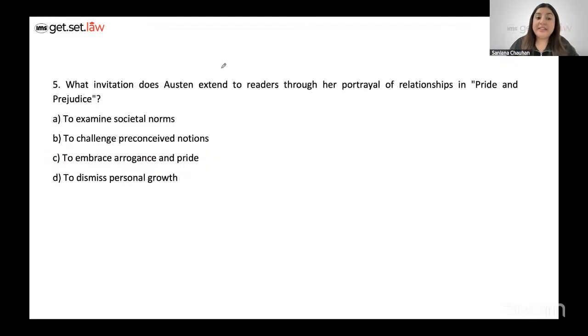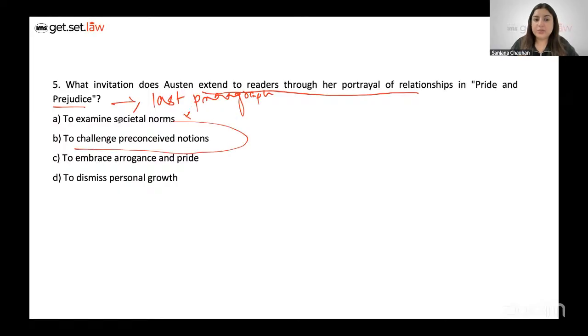All right. What invitation does Austen extend to readers through her portrayal of relationships in Pride and Prejudice? Now, the answer to this you can find in the last paragraph, wherein this is the message she wants to drive home. Is it to examine societal norms? No. Is it to challenge preconceived notions? Seems quite appropriate. To embrace arrogance and pride is definitely not the message. The contradictory is the message. And to dismiss personal growth also goes against her ultimate message. So the correct option is to challenge preconceived notions.